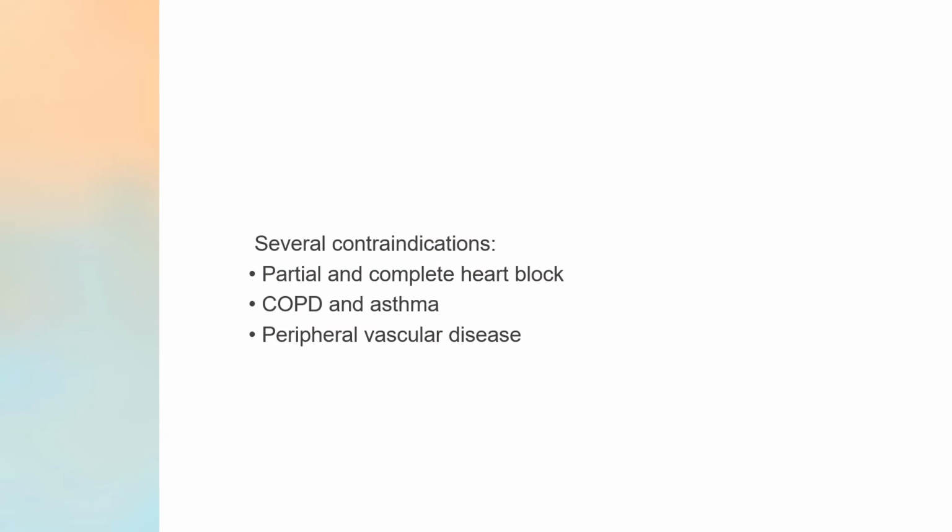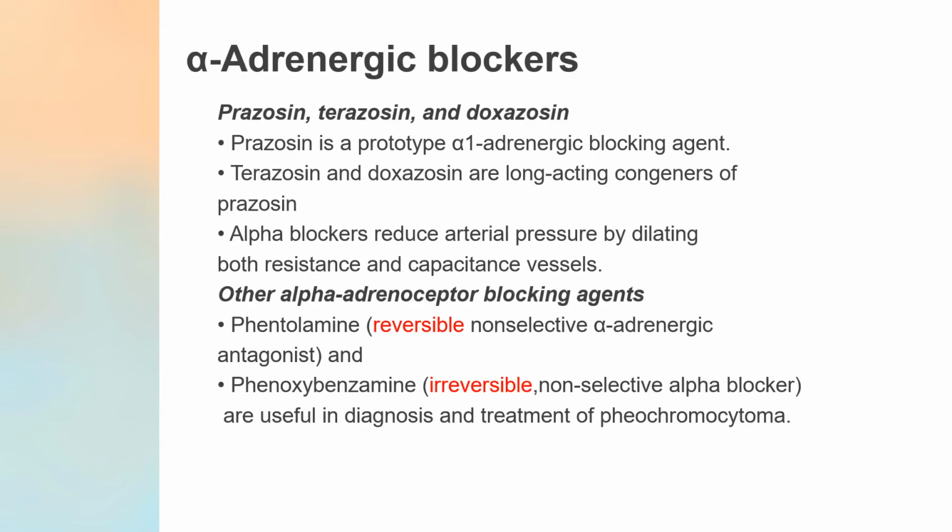But there are several contraindications for the use of beta blockers. There is heart block, COPD, asthma, and peripheral vascular diseases. Next class is alpha adrenergic blockers. In these you have prazosin, terazosin, doxazosin, and the non-selective ones, which are phentolamine and phenoxybenzamine. Among the selective ones, prazosin is the prototype agent. Terazosin and doxazosin are long-acting congeners.